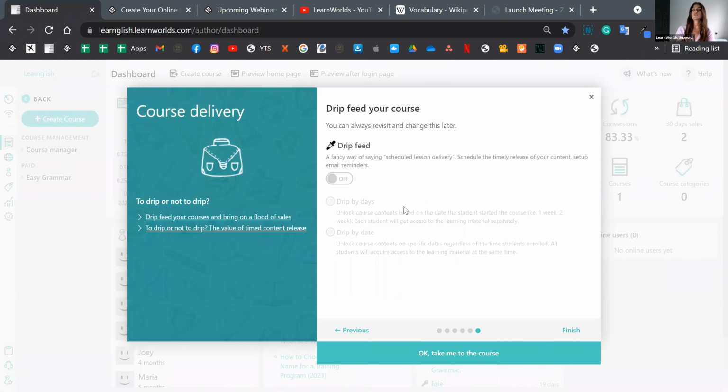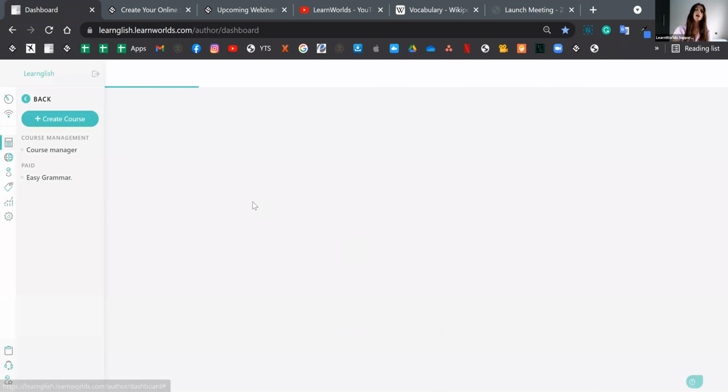Then we have what we call the drip feed feature. In general, courses are structured in sections, so this feature right here allows you to make those sections available in a timely manner. The drip feed option has two main modes, so drip by days and drip by date. We're going to leave this to drip by days, and we're going to see it in more detail in a little bit. So I'm clicking on Finish.